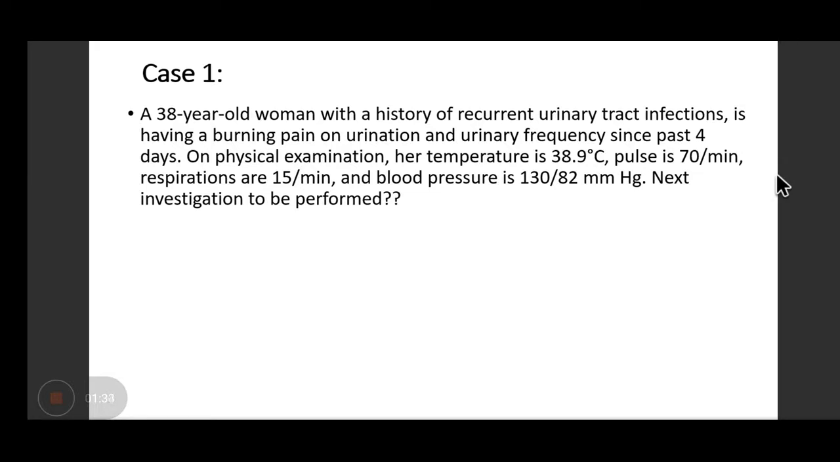Anyone? Yes, urine analysis. Why do you want to perform urine analysis? Because the patient is having a history of recurrent urinary tract infection and now she is presenting with burning pain on urination and urinary frequency. Plus, you can see her temperature is also slightly raised. So, all these findings point towards that the patient is having another bout of urinary tract infection.